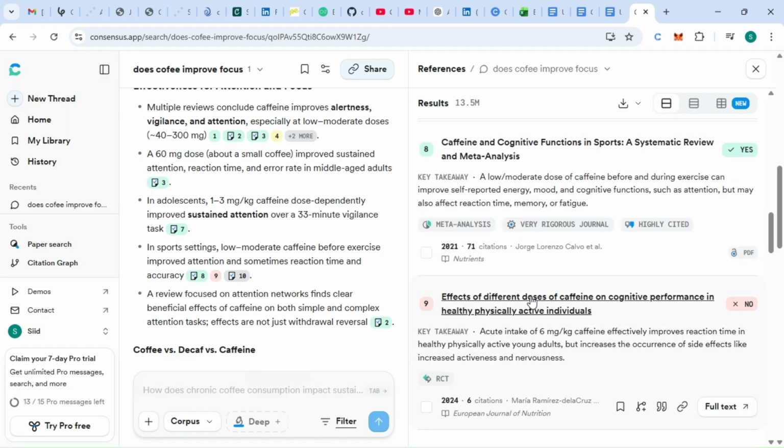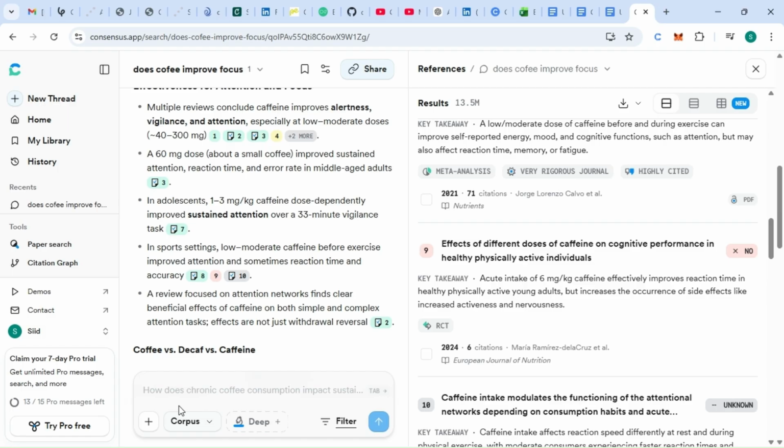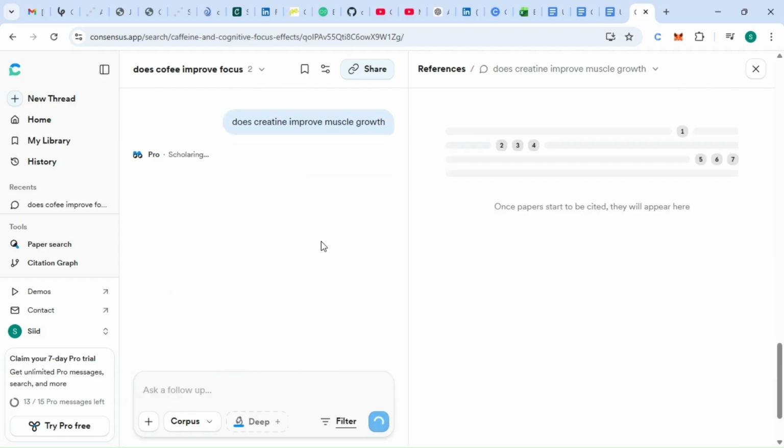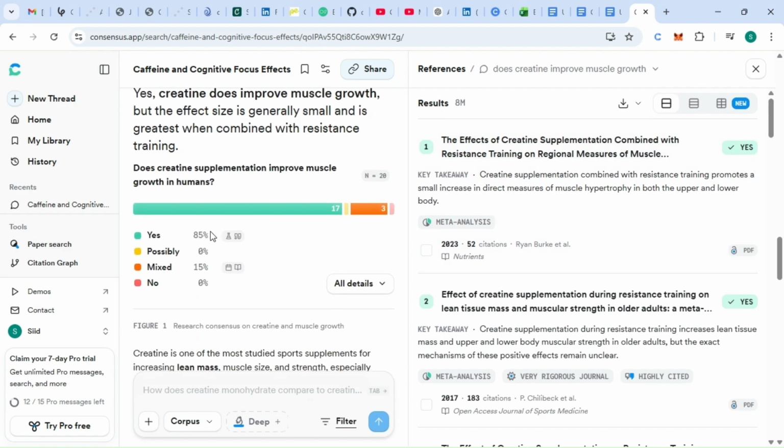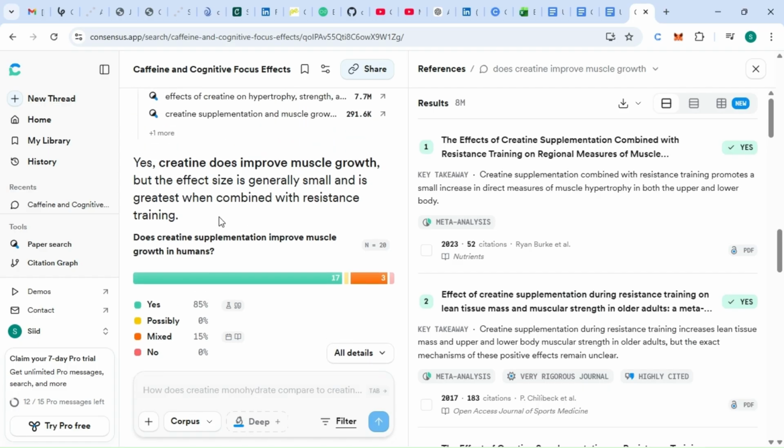Now let's try another example. So let's ask another question. Does creatine improve muscle growth and injury? So out of 8 million sources, 85% say yes, 0% no, possibly 0%, and mixed 15%. So since we can see 0% of sources said no, we can trust that creatine does improve muscle growth, and you can see the summary as well.